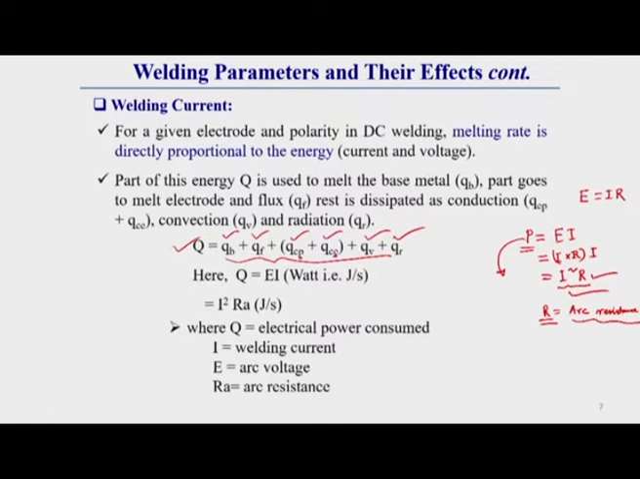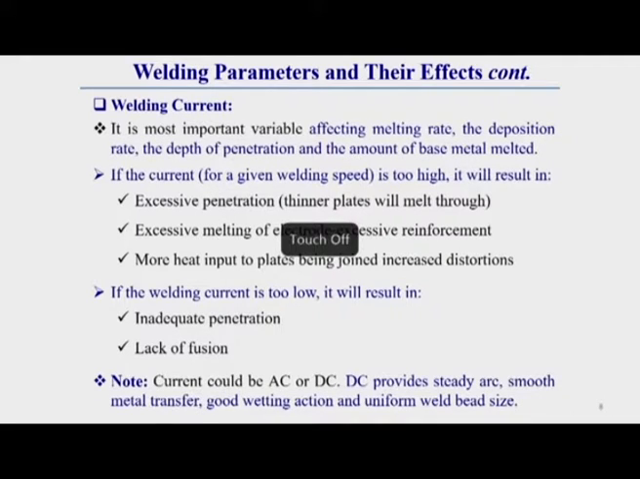So from here we get the idea of how the heat energy is connected with the current. That means current is the most important variable here, which affects the melting rate, the deposition rate, the depth of penetration, and the amount of base material melted. Keep in mind that current is the most important variable here.